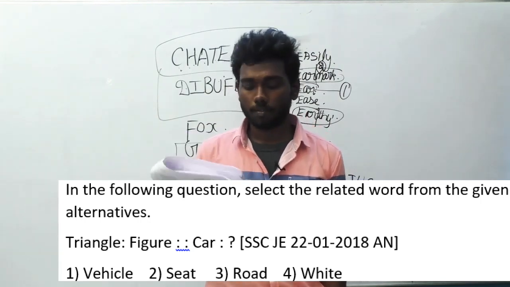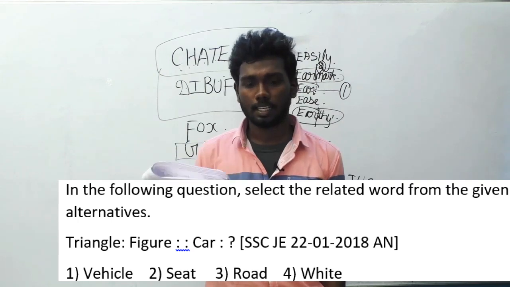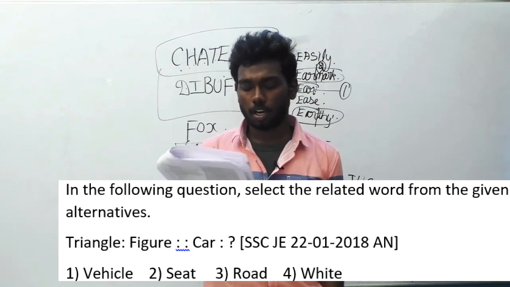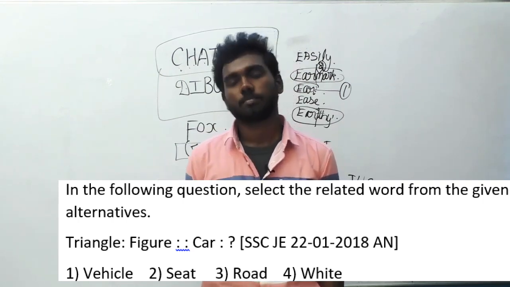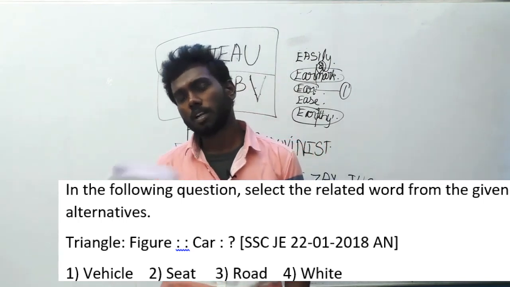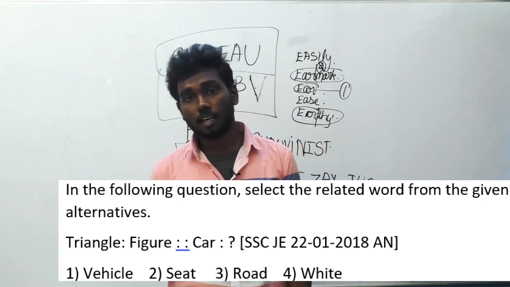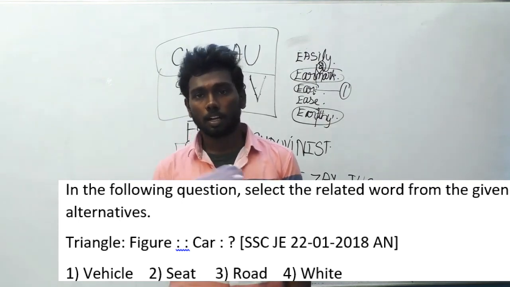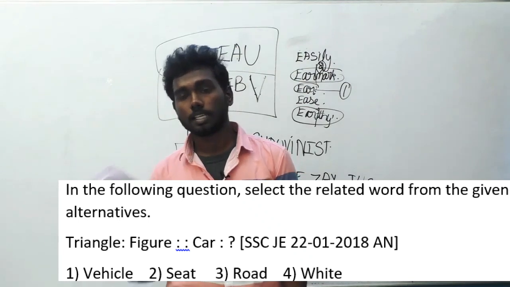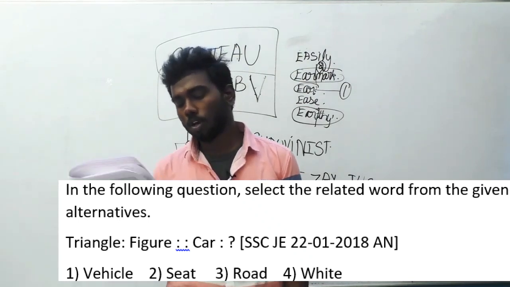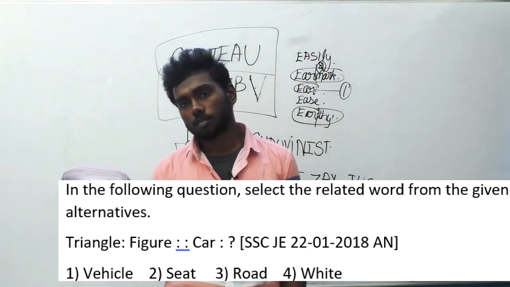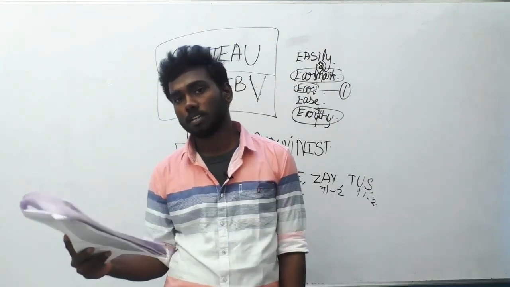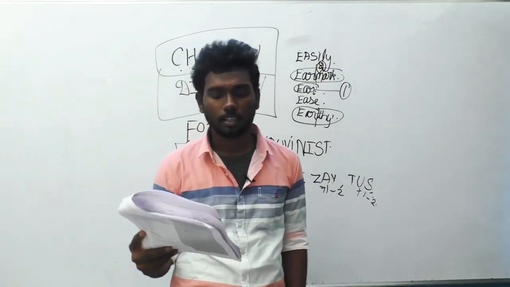Option A, vehicle. Option B, seat. Option C, road. And option D, white. Triangle is to figure. What is the relation between triangle and figure? Triangle is a type of figure. There are many figures like a square, quadrilateral, rhombus. In the same way, triangle is a type of figure. So, what is car? Car is a type of vehicle. So, vehicle will be the answer here. Option A, vehicle.